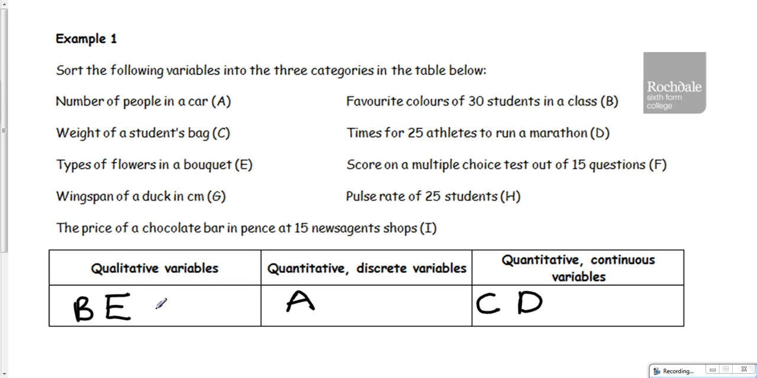The score on a multiple choice test out of 15 questions, well, that's going to be a whole number. If it's multiple choice, you can't get it half right. So it's going to be 10 or 11 or 12. There's nothing in between. So that would go there as discrete.